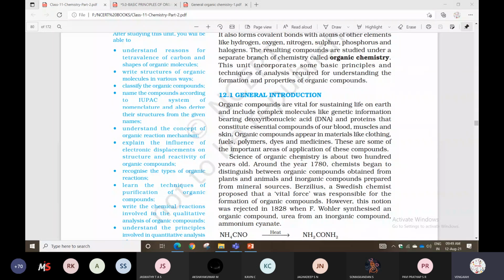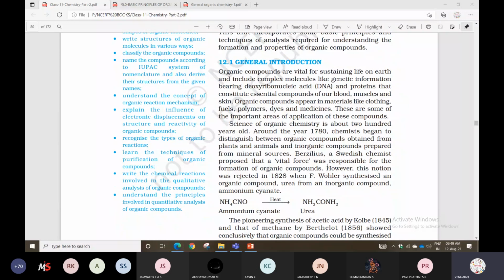Organic compounds are made up of cells, that is, living organisms. Inorganic compounds come from non-living sources. Organic compounds are obtained from plants and animals, and inorganic compounds are prepared from mineral sources. Berzelius proposed that a vital force was responsible for the formation of organic compounds.